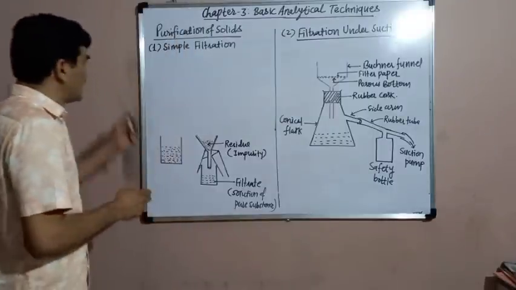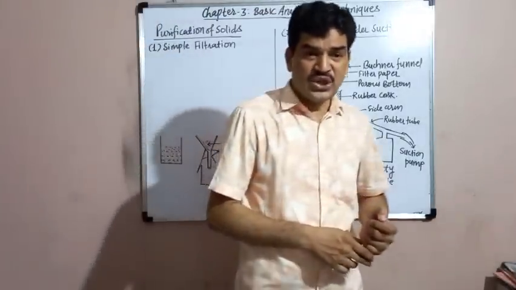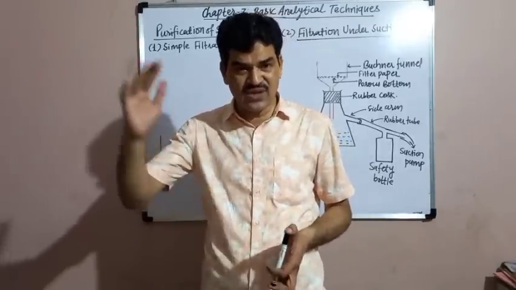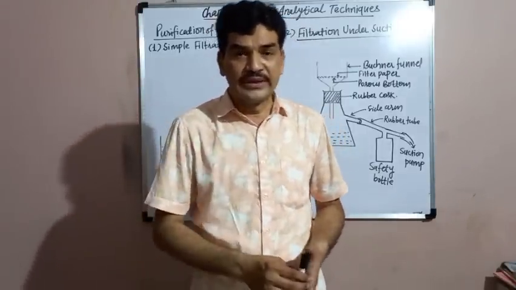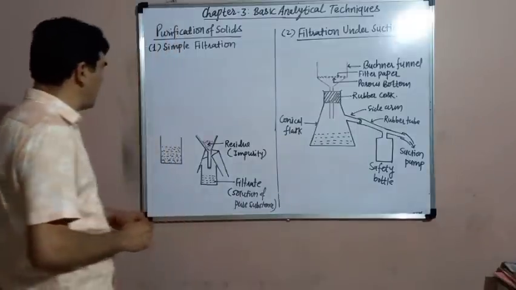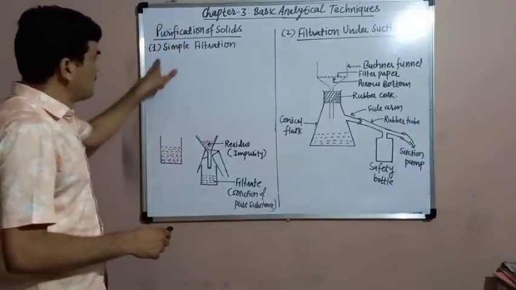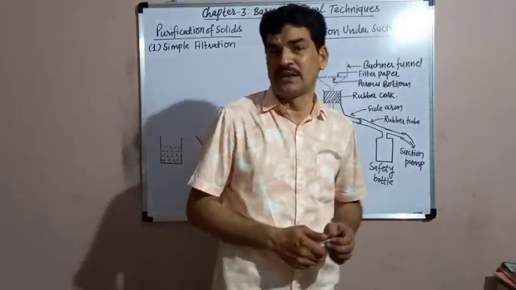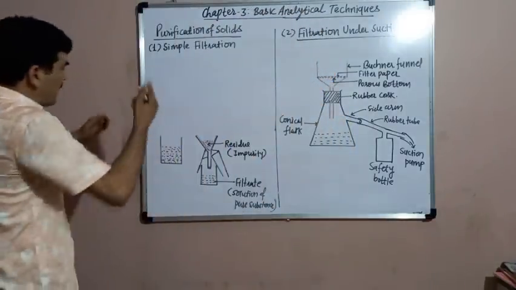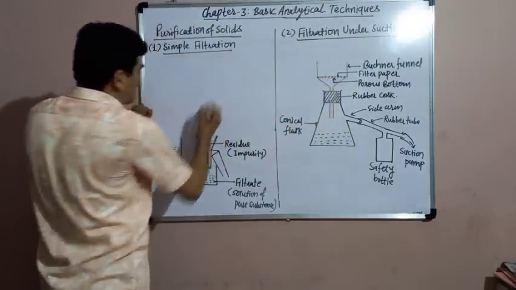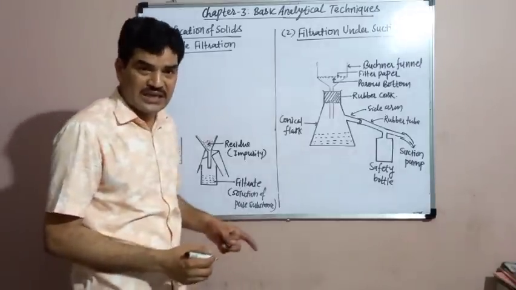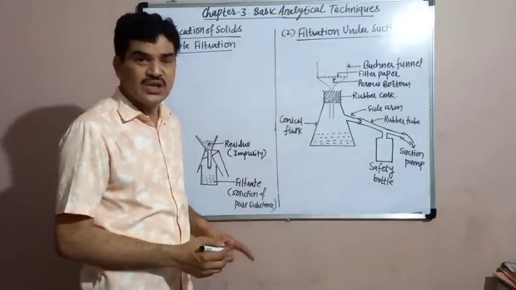So here the second type of impurities, that is the impurities which are insoluble in the solvent in which the substance is soluble, can be separated by the simple filtration method. There is a use of the simple filtration method. This simple filtration method is very useful for the separation of such impurities which are insoluble in the solvent in which that substance is soluble.